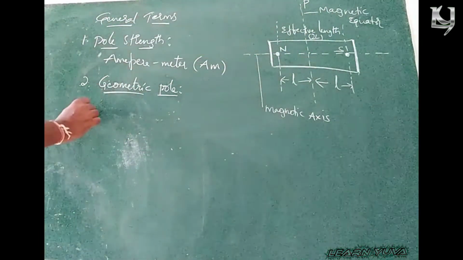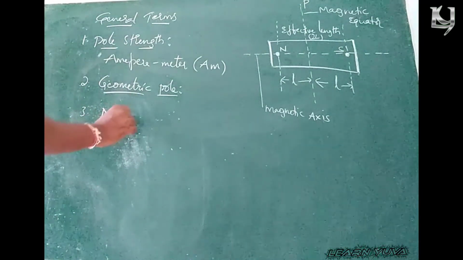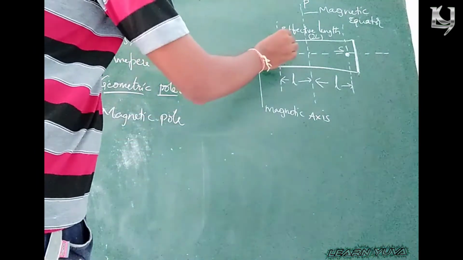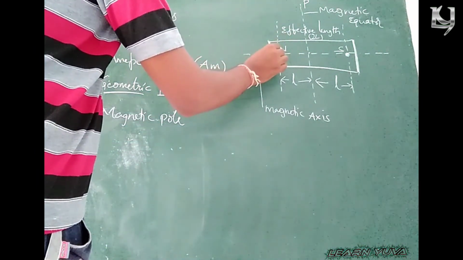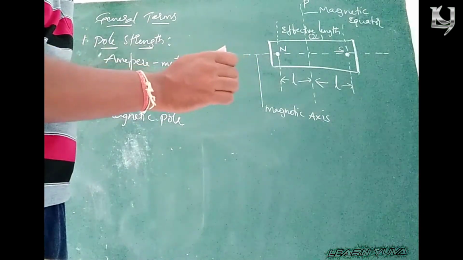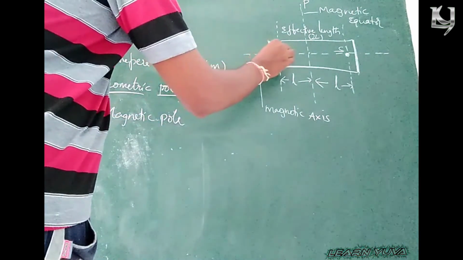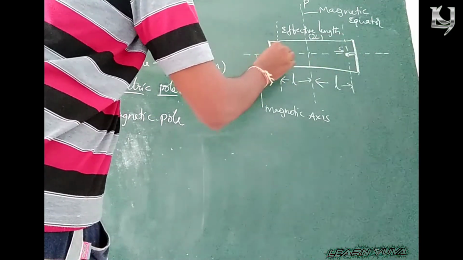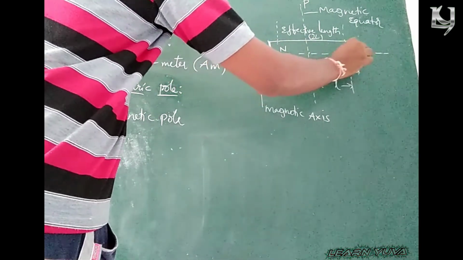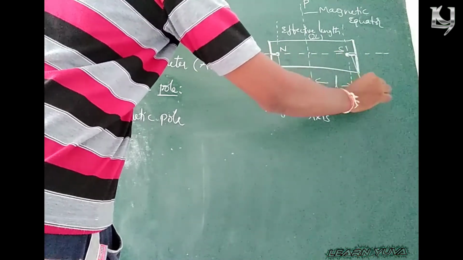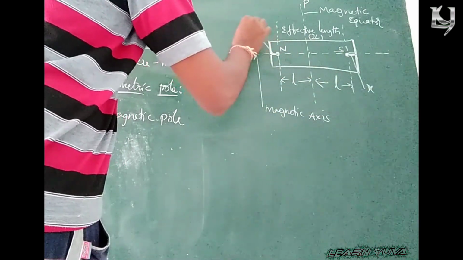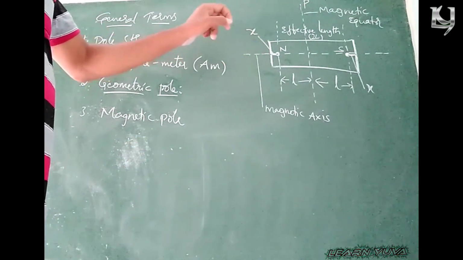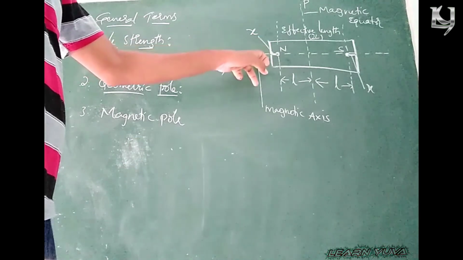Clear? Next one is magnetic pole. The magnetic pole of a bar magnet is always situated at a slight distance, let's say the distance is x. So it is x units away from the geometric pole.